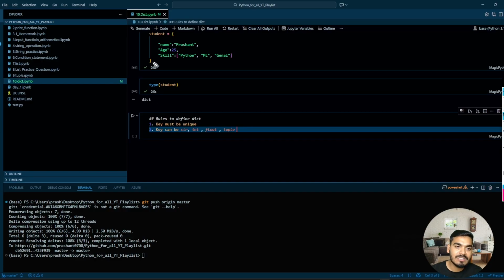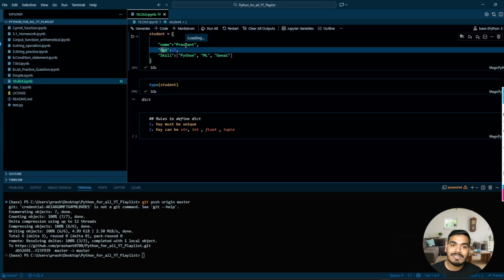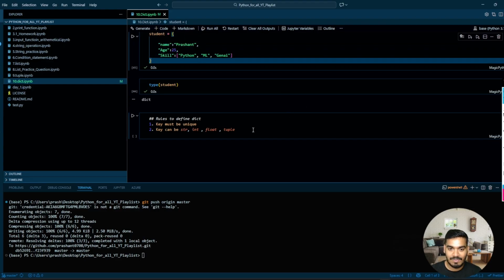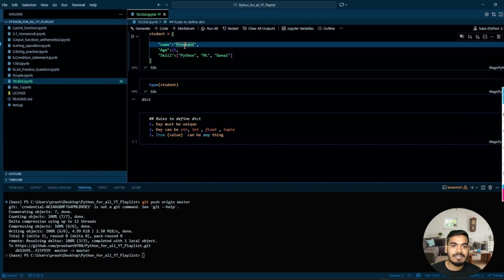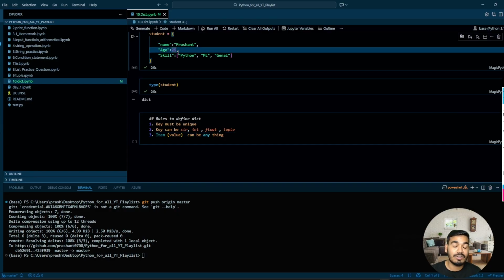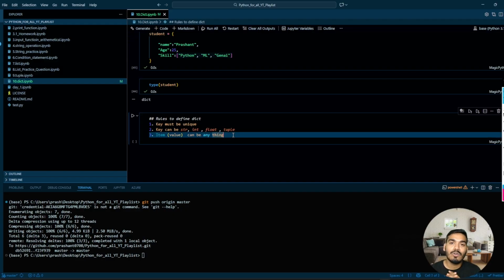So in the above dictionary, the key is str and the values are str, integer, and list. The next rule is that your item, or let's say value, can be anything, any type of data. As I have given, the first one is a string, second is an integer, and third one is a list. So these are the rules to define any dictionary, and it always starts with curly braces.